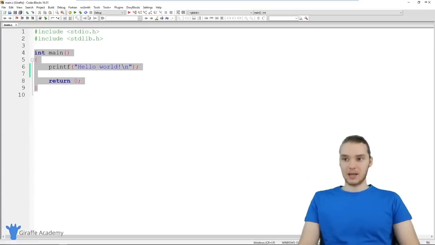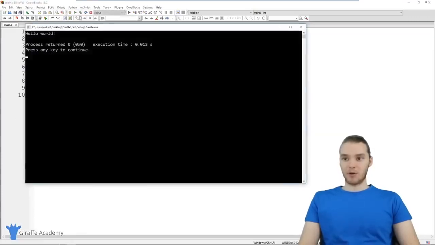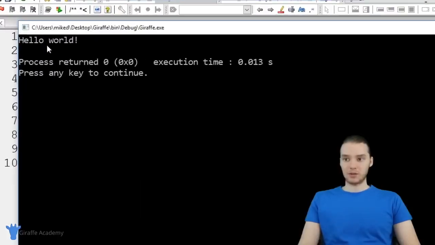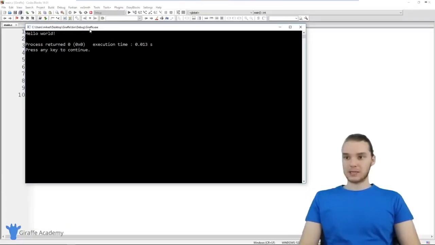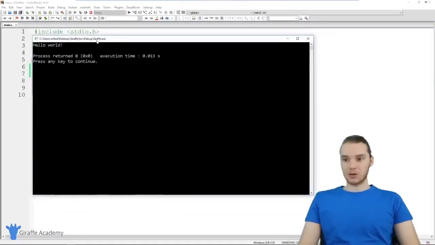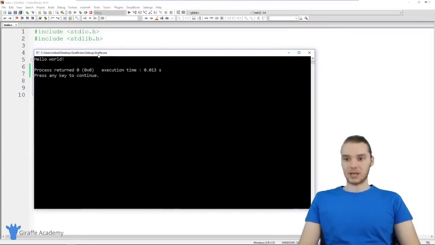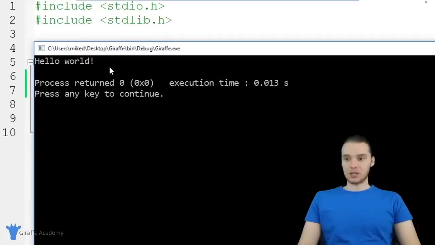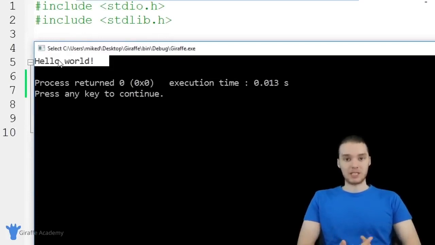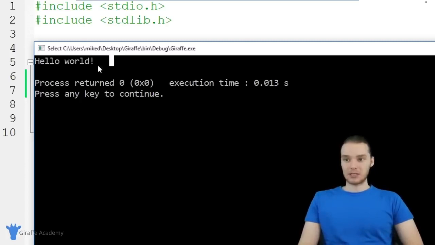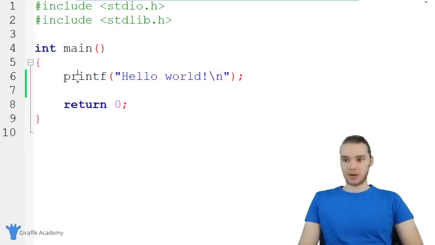So when I click this, it'll essentially build my program, run it, and then it'll show up here on this little window. And this little window is basically a console window, you could call it. So a lot of people would refer to this as the console. And it'll just output any information that we tell it to. So if we write a C program that doesn't output information, that doesn't print anything to the screen, then we wouldn't actually see this. But since we're using this printf command, that window is gonna pop up.